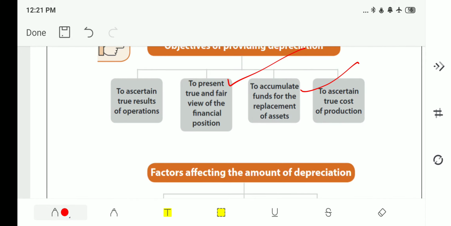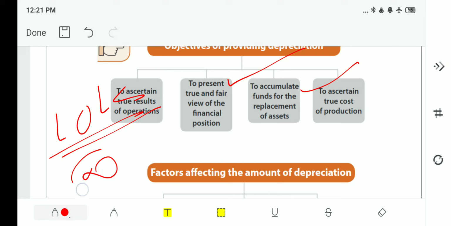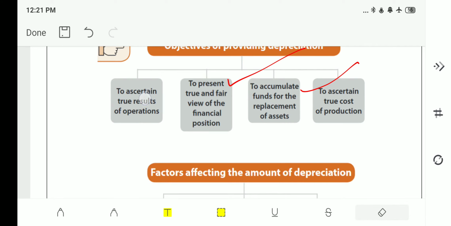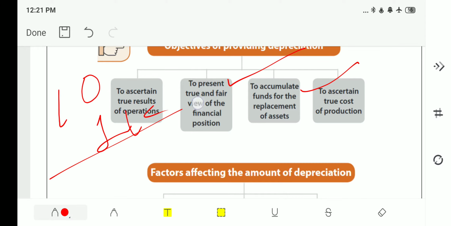What does it mean? If you think that your profit is 10,000, and you don't calculate the wear and tear of the machine in the form of depreciation, then you are not ascertaining true results of operations. In order to calculate the true result of operation, you should deduct the depreciation of 1000 rupees from this 10k, then your true result of operation is nothing but 9k. The fair value will be 9k.